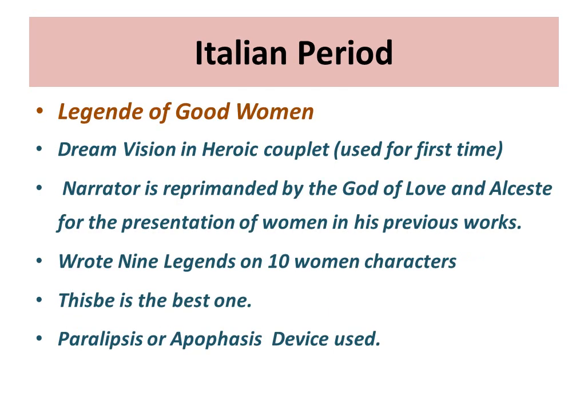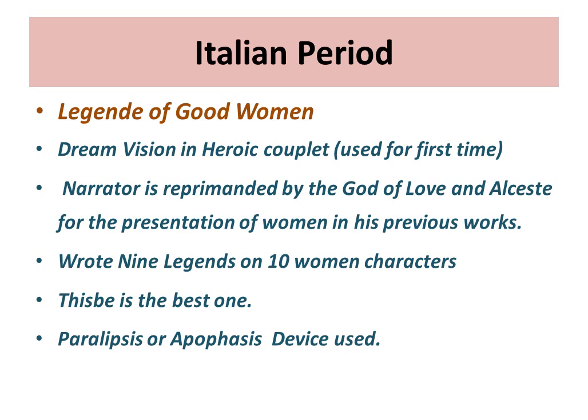Then we have Legend of Good Women, as I discussed with you. This is a dream vision, and it's written in heroic couplets, right? The heroic couplet was used for the first time, and again Chaucer invented this form as well. So here, as I said, he is rebuked and reprimanded by the god of love and Alceste for the presentation of women in his previous work, Troilus and Criseyde.